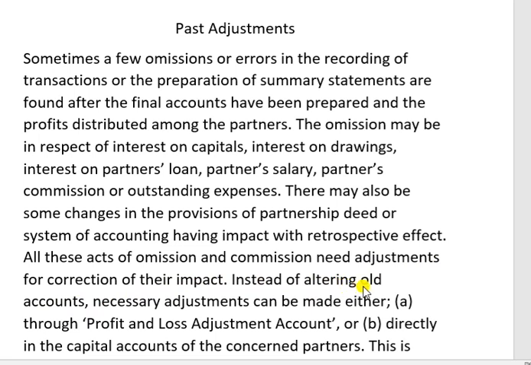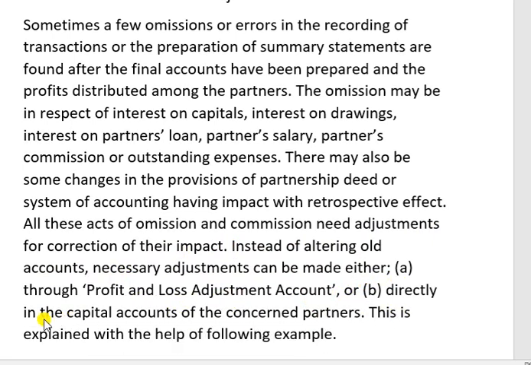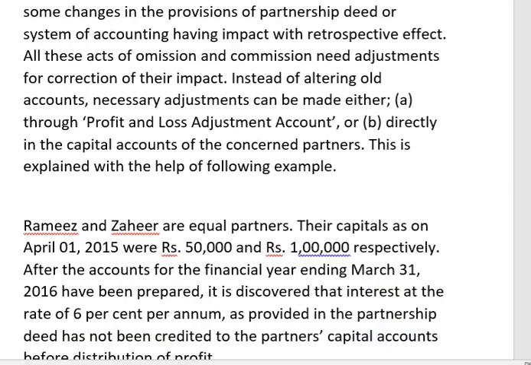Instead of altering all accounts, necessary adjustment can be made either through profit and loss adjustment account or directly in the capital accounts of the concerned partners. This is explained with the help of the following example. Ramesh and Sahir are equal partners. Their capital as on April 1, 2015 were rupees 50,000 and rupees 1 lakh respectively.